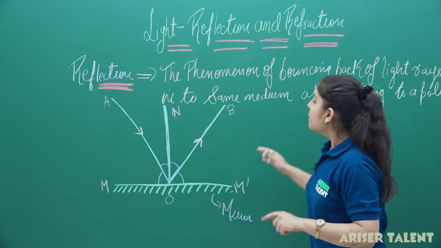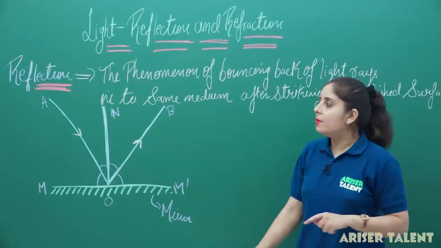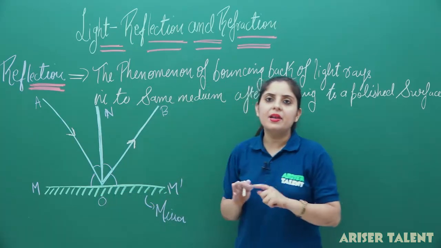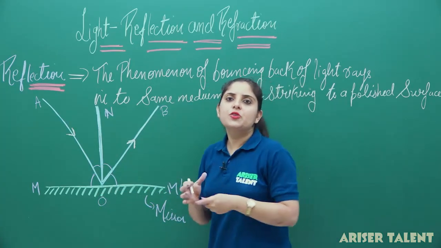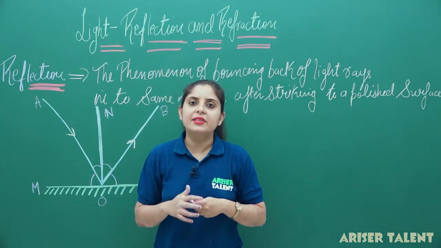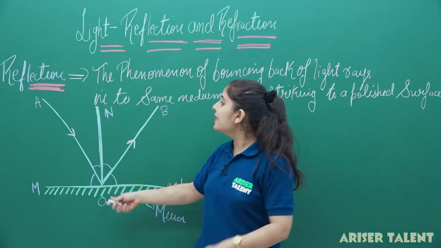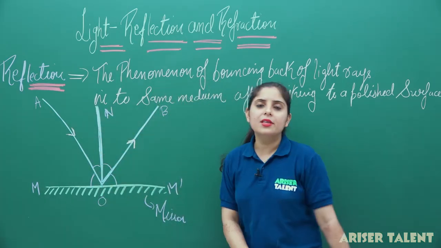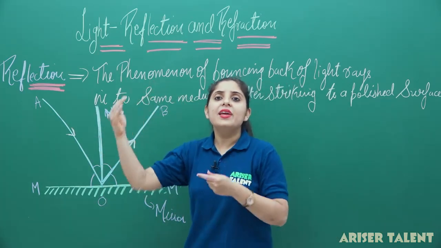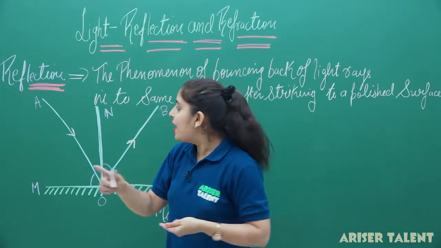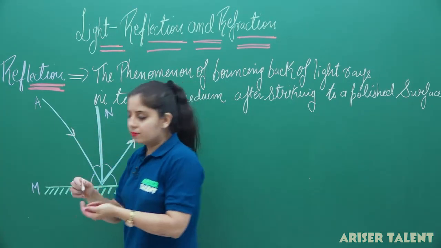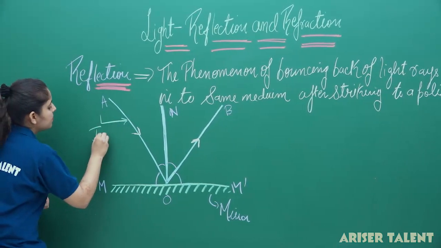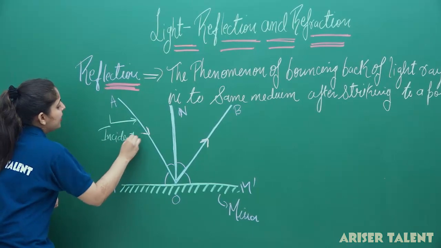From this diagram, we can conclude many terms. Firstly, I am signifying here that this is a mirror. So what is a mirror? A mirror is actually a polished surface where reflection takes place. Now, you can see that this OA ray is coming onto the surface. So if this ray is coming onto the surface, I can say that this will be my incident ray. So what is the name of this ray? This ray is known as the incident ray.